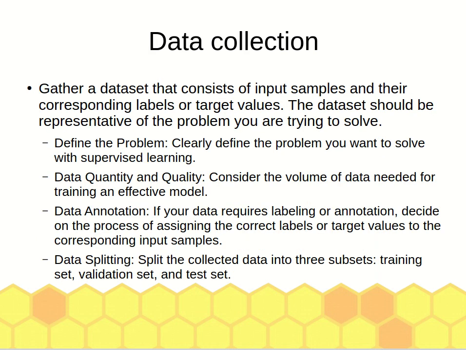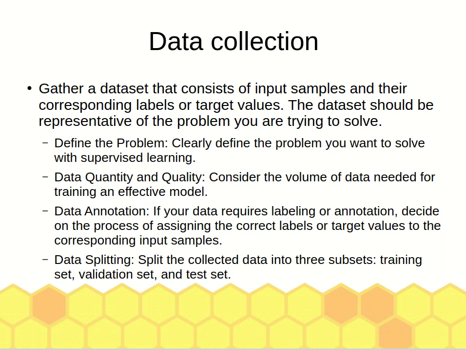So in the first stage, which is collecting data, this phase involves collecting a data set consisting of input samples and their corresponding labels. That means each row of input must have its corresponding label.